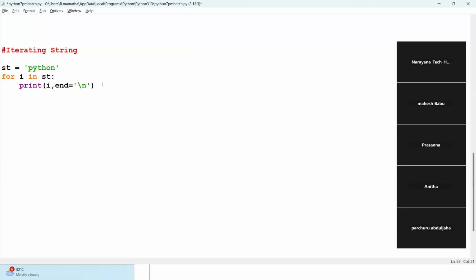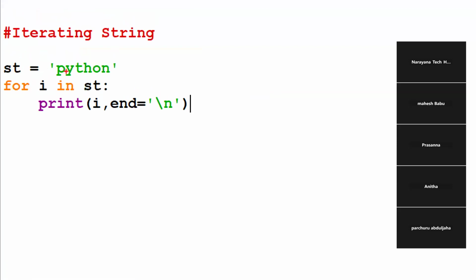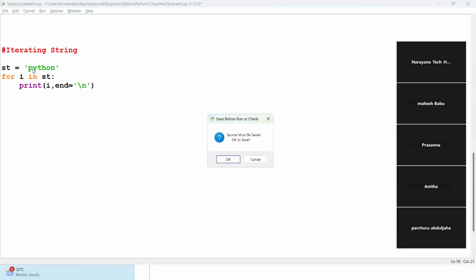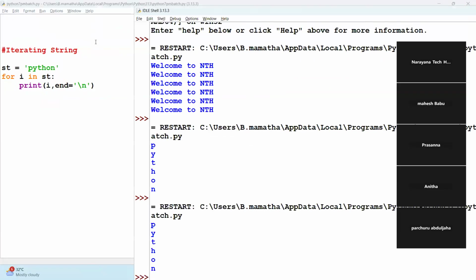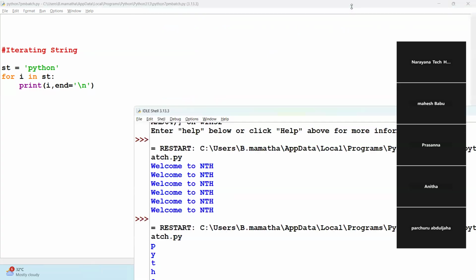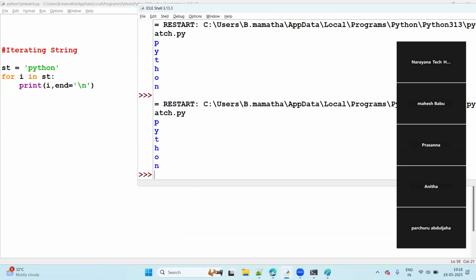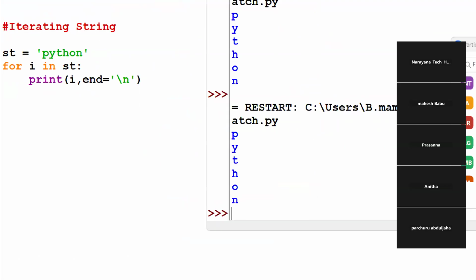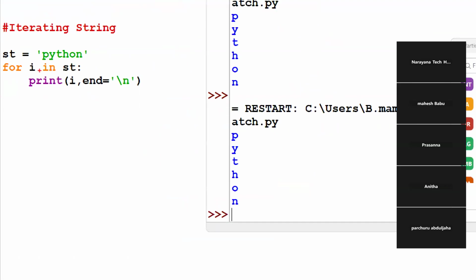What does it mean, sir? See, now what happens? I run this code. Again, the same output is coming. If you observe, previously I did not use the end argument. Now I use the end argument, and no difference is there. The reason is, the first time I value P, then print of P, so first P displays.